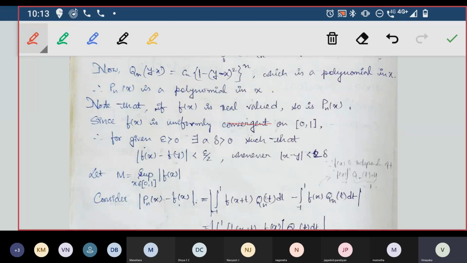Therefore, for given epsilon greater than 0, we are writing the uniform continuity definition. For a given epsilon greater than 0, there exists a delta greater than 0 such that absolute value of f of x minus f of y is less than epsilon by 2 whenever absolute value of x minus y is less than delta, not 2 delta, it is just delta.